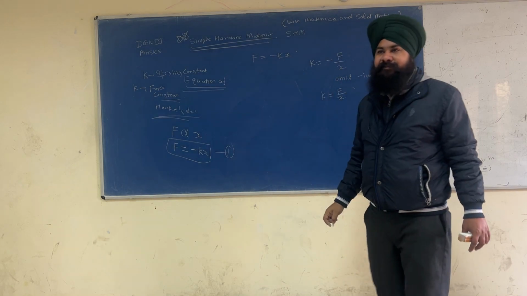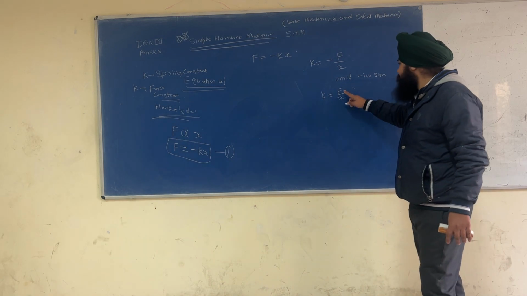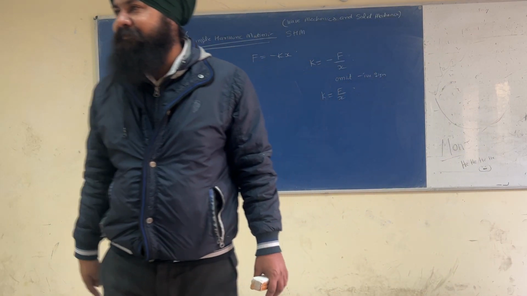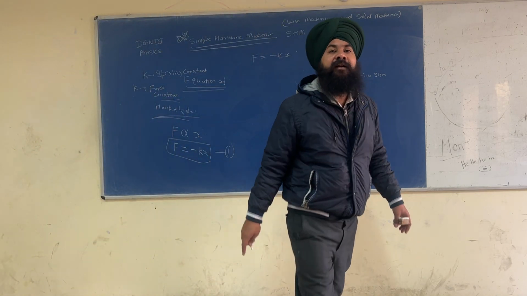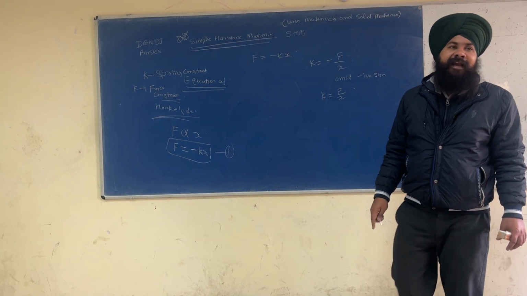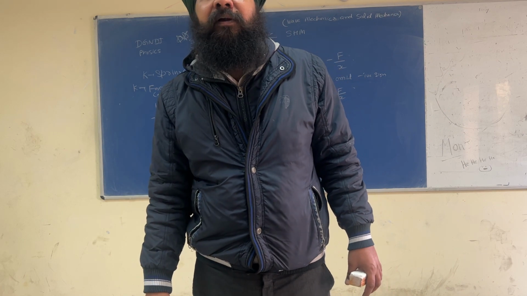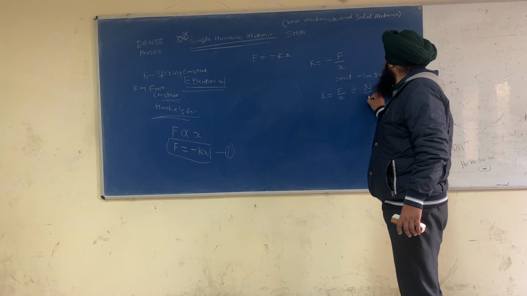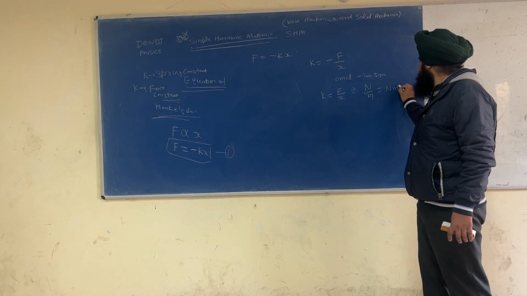What are the SI units of force? Newton. And what are the units of displacement? Meter. So what are the units of k? Newton per meter.